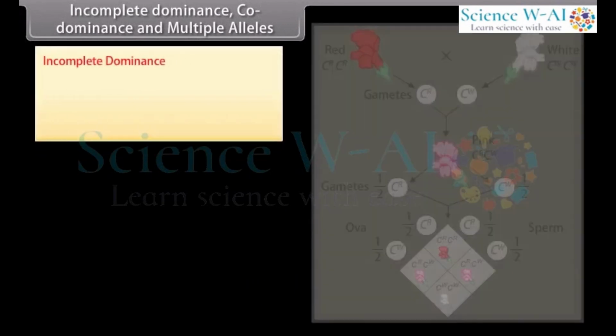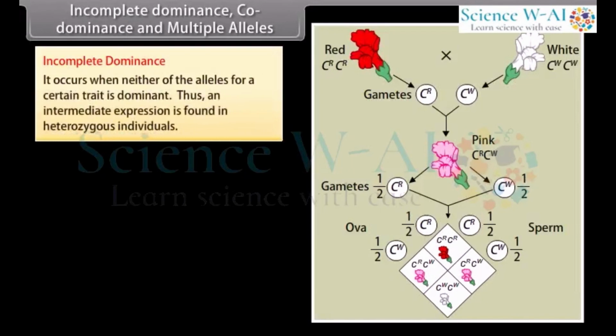Incomplete dominance, codominance, and multiple alleles. Incomplete dominance occurs when neither of the alleles for a certain trait is dominant. Thus, an intermediate expression is found in heterozygous individuals.